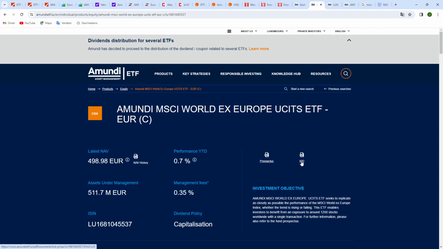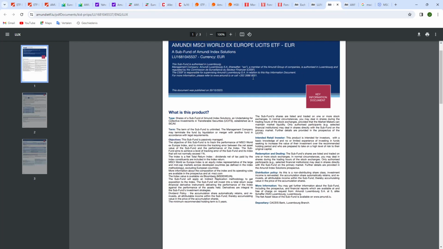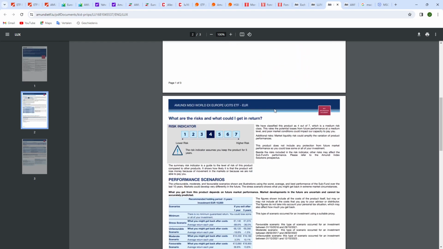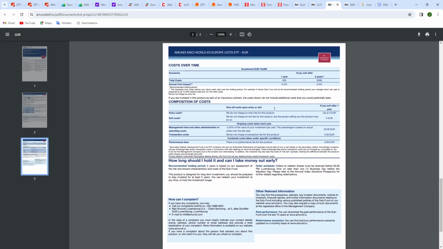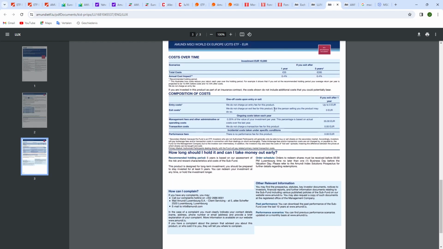And when you look at the KID and then the prospectus, so this is the KID PDF. So key information document. It's only 3 pages, but it contains most of the information that you need as a normal investor to know whether or not it's something you are interested in to invest in.